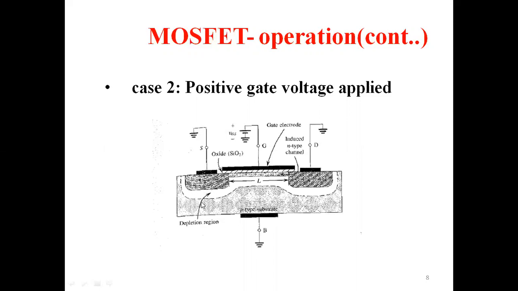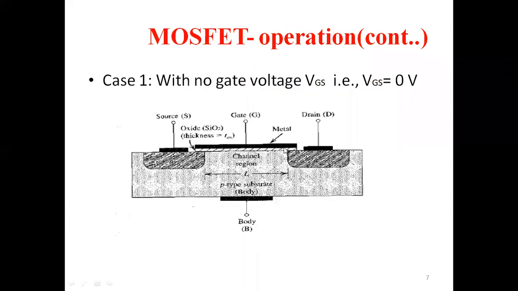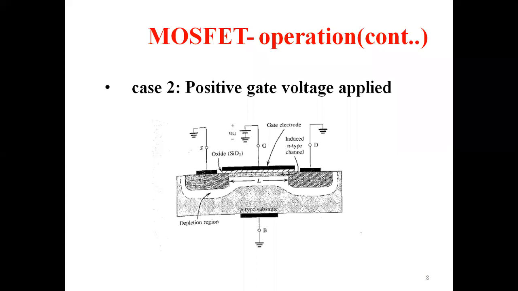So this white blank space which I have shown in this particular figure is known as the depletion region. Understood? This is the channel. What channel is it? N channel it is. Why is it an induced channel? Because originally there was no channel, as you can see in the previous figure. Later it was induced. Induced means it was created purposefully. Only by applying a positive gate voltage did I manage to create a new channel. That is what is known as an induced channel.